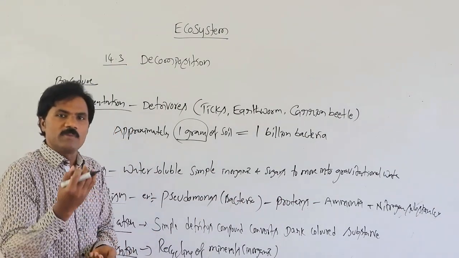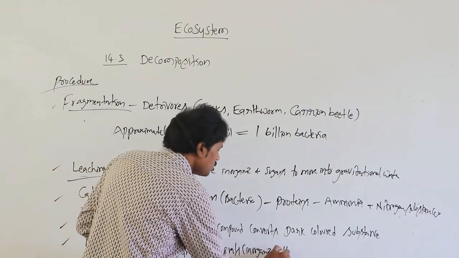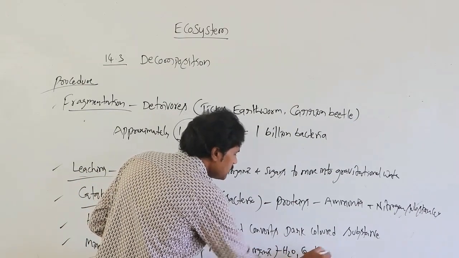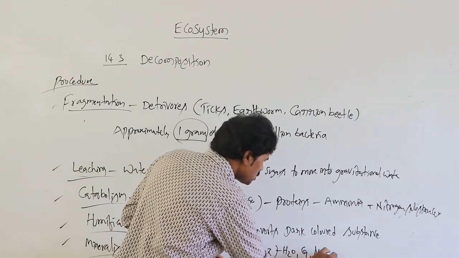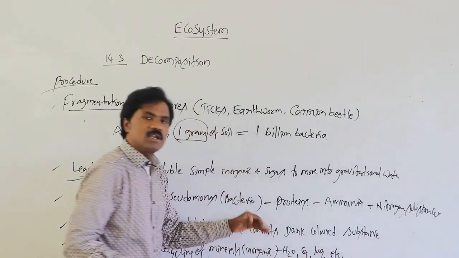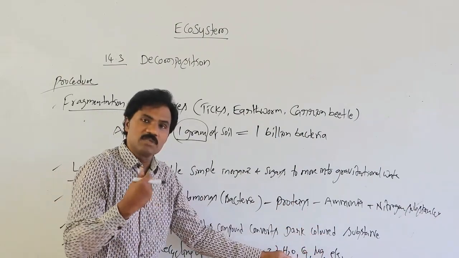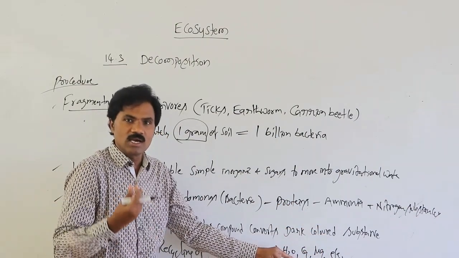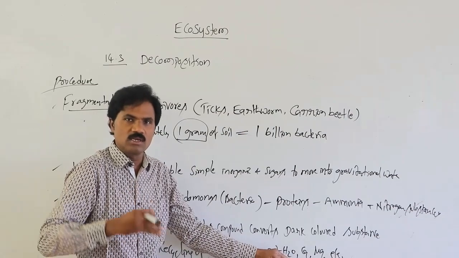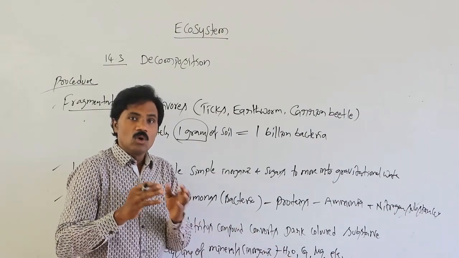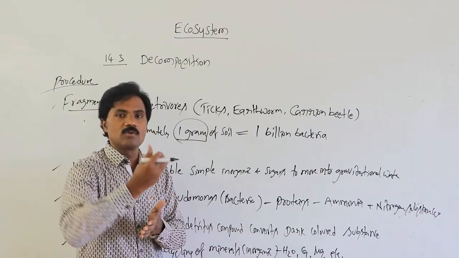and all. Like in the form of water, in the form of calcium, in the form of magnesium, such types of materials, or in the form of nitrogen, in the form of phosphorus. That means different types of cyclic processes. There is a carbon cycle, hydrogen cycle, oxygen cycle, sulfur cycle, phosphorus cycle, all these. That means whatever raw material, once again it converts into this.